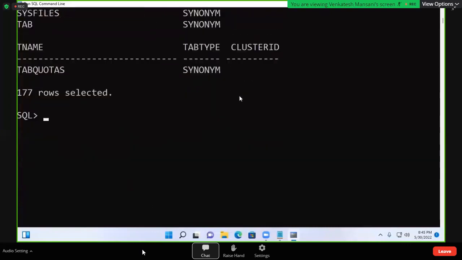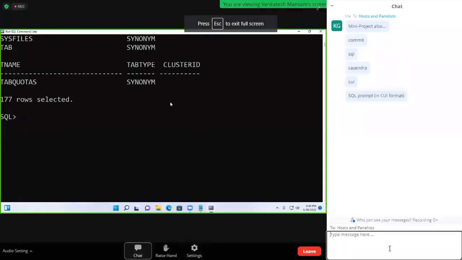Give me the answer. What is JDBC? Java Database Connectivity is the full form. Definition: JDBC is a specification for developing database applications with the Java programming language. What a specification is, we have not completed; that is in tomorrow's class. What is a database application? An application that communicates with a database is called a database application.